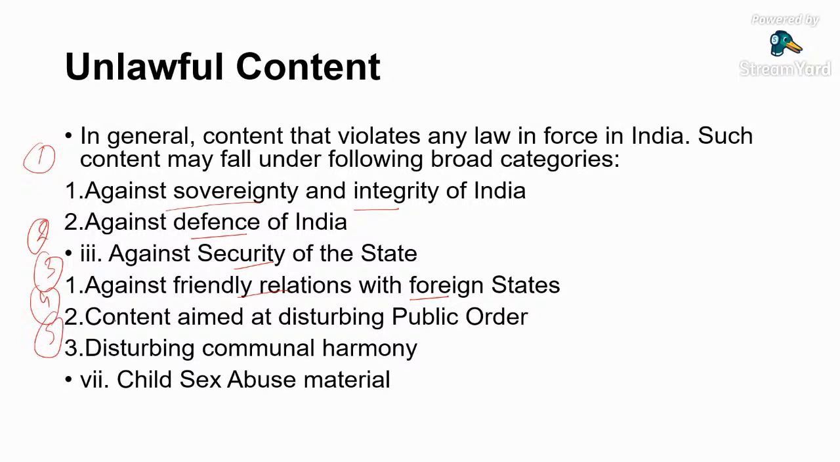Number five, content aimed at disturbing public order. Number six, disturbing communal harmony. Number seven, child sex abuse material. Now, here we have some concerns. What are the concerns?